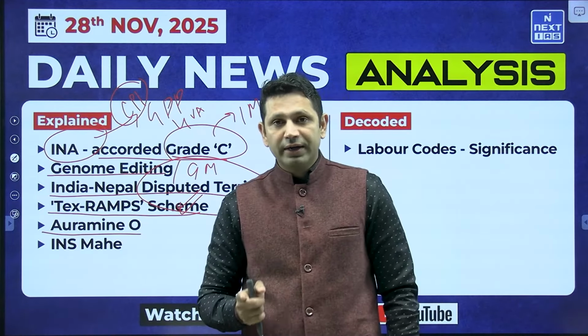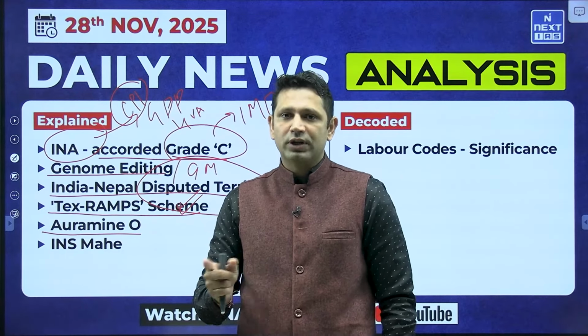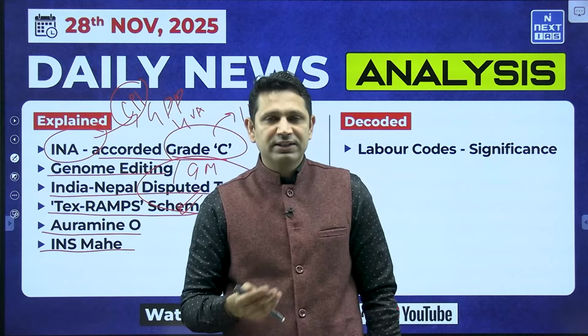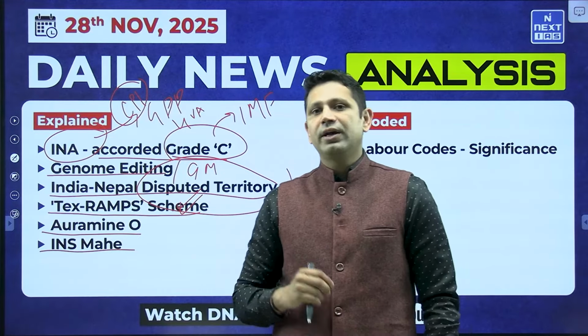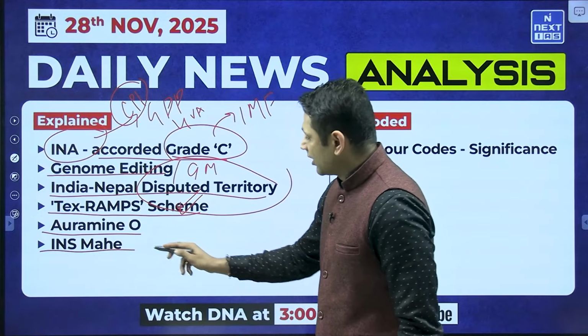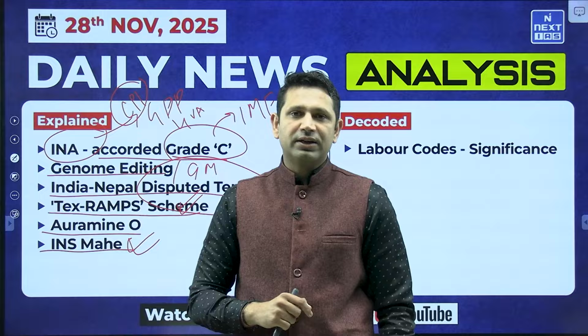This is the food adulterant. So we are going to see how it is being used, what is its impact, and what are the other food adulterants. Next is INS Mahe. A new vessel has been inducted. This is an anti-submarine warfare vessel which has been inducted in the Indian Naval Command. And we are going to see what are the other naval vessels that have to be inducted here.